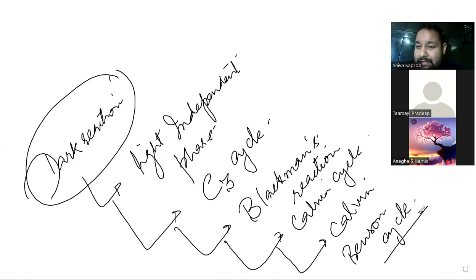So why are there so many names? Due to various properties. Okay. Commonly called Calvin cycle or C3 cycle. Got it?